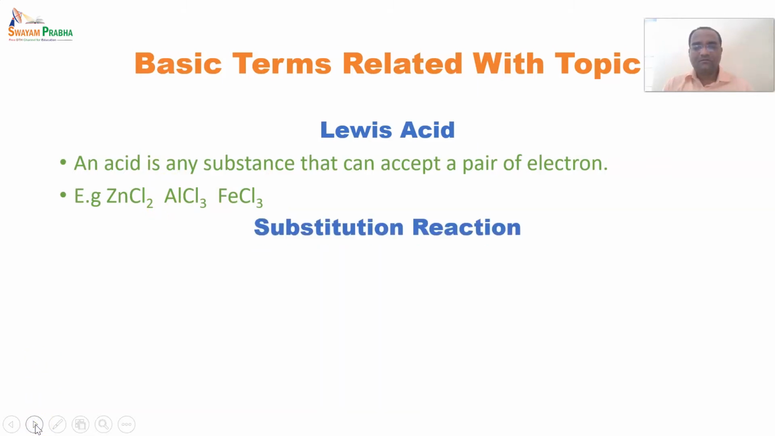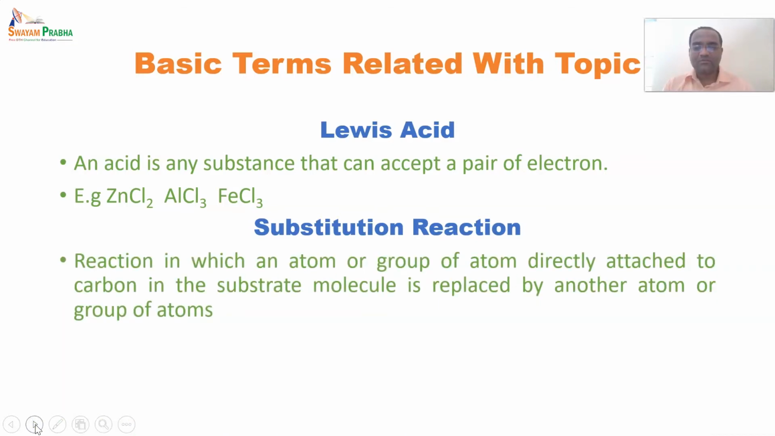And one more simple thing, that is substitution reaction. In organic chemistry, there are 4 types of reaction, and substitution is one of them. A reaction in which an atom or group of atoms directly attached to a carbon in the substrate molecule is replaced by another atom or group of atoms. So here you can see in a reaction, one atom is replaced by another in the substrate, and these kinds of reactions are said to be substitution reactions.